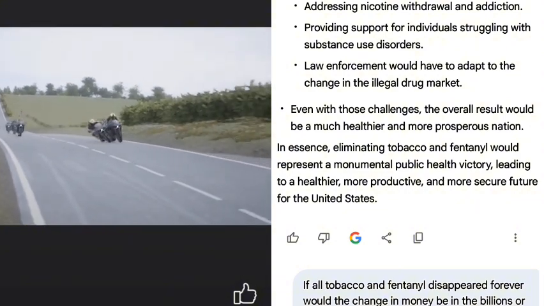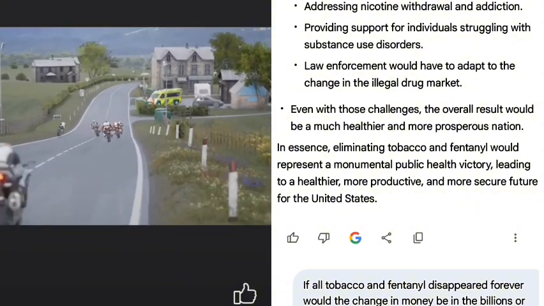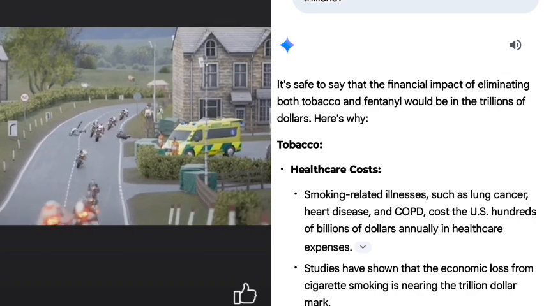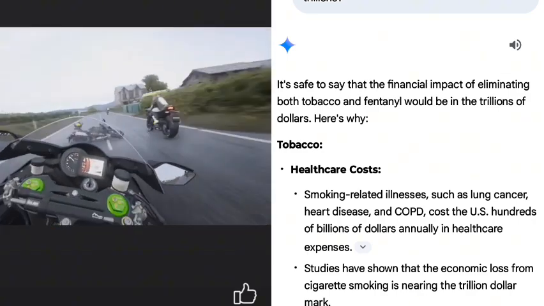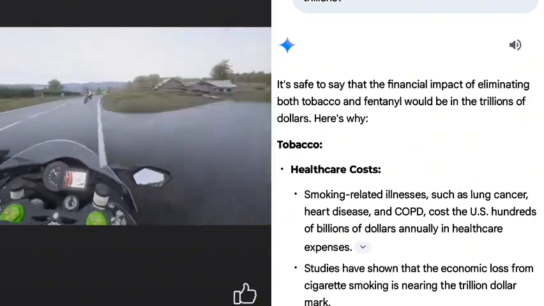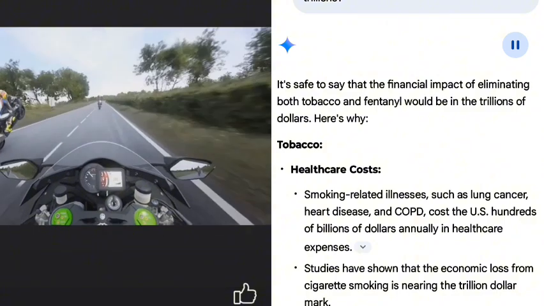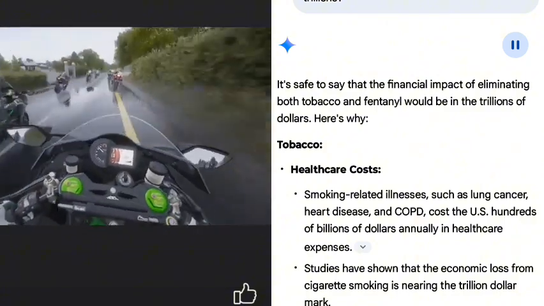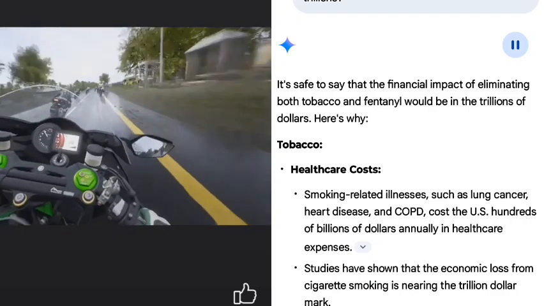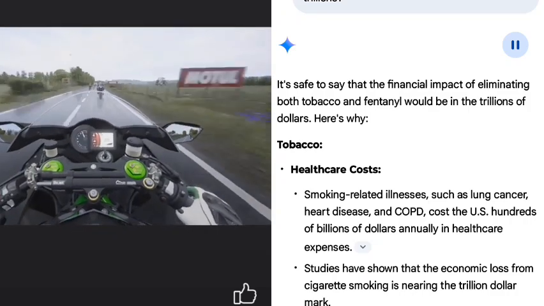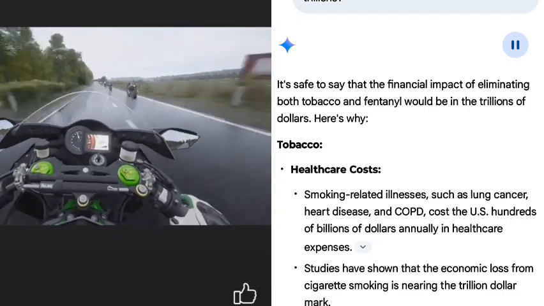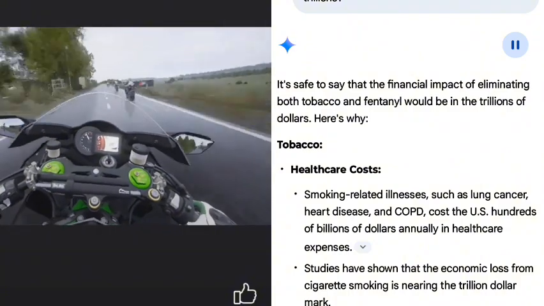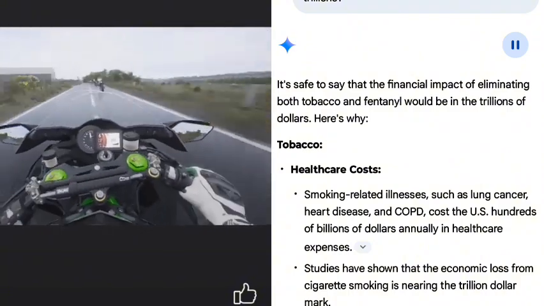So I asked if tobacco and fentanyl disappeared forever, would the change in the money be in the billions or the trillions? It's safe to say that the financial impact of eliminating both tobacco and fentanyl would be in the trillions of dollars. Here's why. Tobacco, healthcare costs. Smoking-related illnesses such as lung cancer, heart disease, and COPD cost the U.S. hundreds of billions of dollars annually in healthcare expenses. Studies have shown that the economic loss from cigarette smoking is nearing the $1 trillion mark.